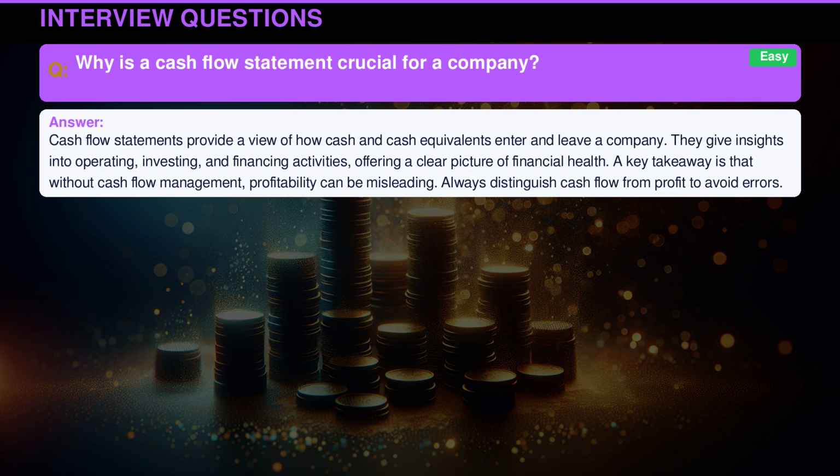Cash flow statements provide a view of how cash and cash equivalents enter and leave a company. They give insights into operating, investing, and financing activities, offering a clear picture of financial health. A key takeaway is that without cash flow management, profitability can be misleading. Always distinguish cash flow from profit to avoid errors.